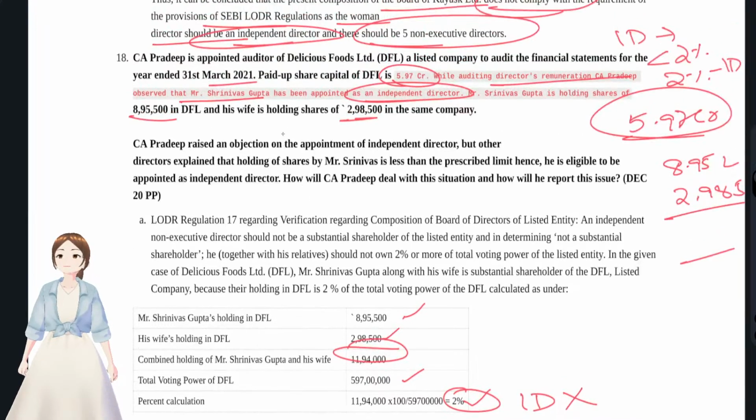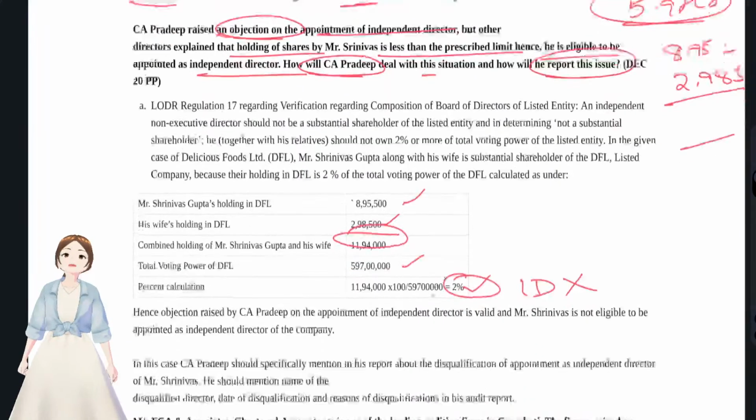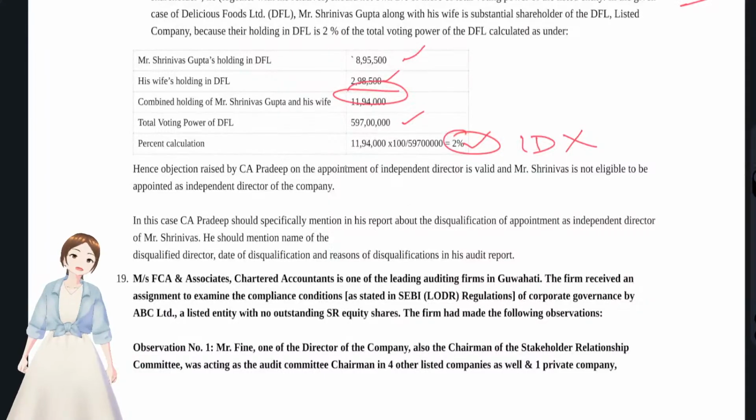CA Pradeep raised an objection with regards to the appointment of the independent director, but the other directors explained that the holding of shares is less than the prescribed limit, hence he is eligible to be appointed as independent director. How will CA Pradeep deal with this situation and how will you report this issue? You see, clearly it had touched 2% and he is not eligible to be appointed as independent director.